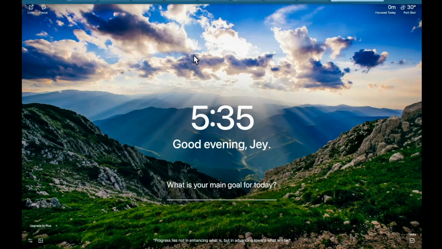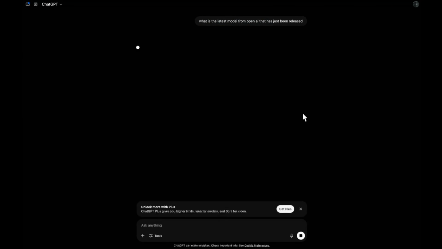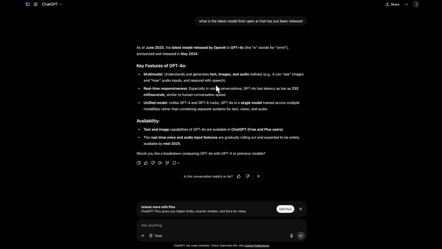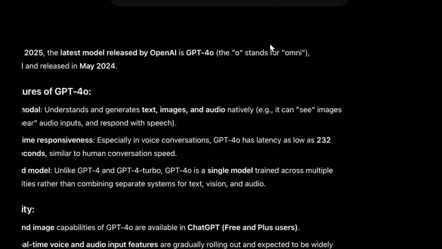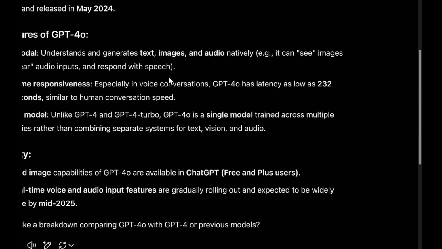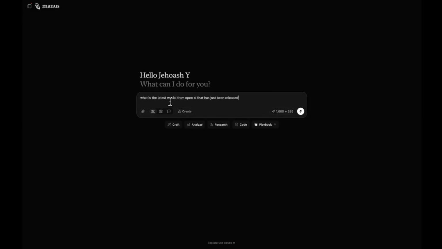Let me show you that. If I head over to chatgpt.com and ask what is the latest model from OpenAI that has just been released, and I ask this question without enabling the search the web function, you can see it says the latest model that has been released is GPT-4. You don't always have the intuition to enable the search the web function, and many people are not even aware of that. It should actually identify keywords like just been released and latest, and go and search the web.